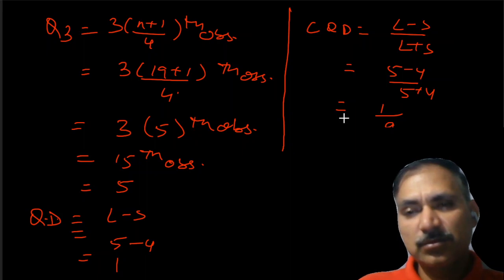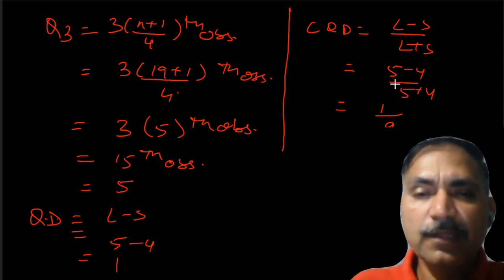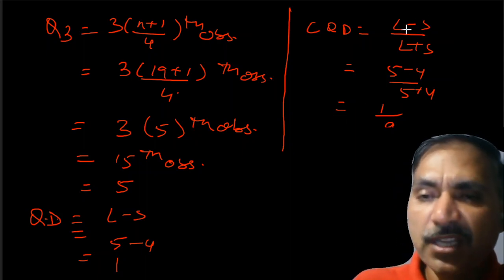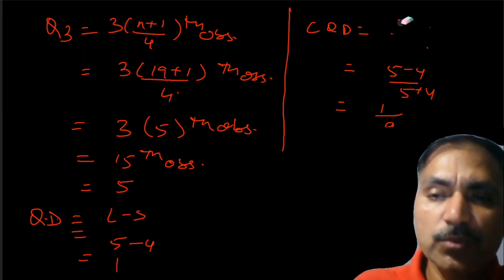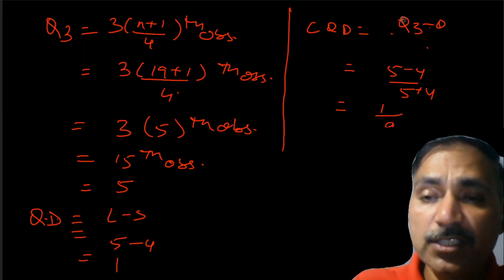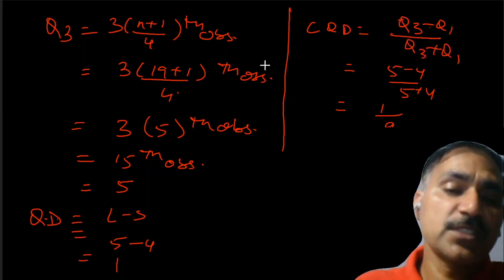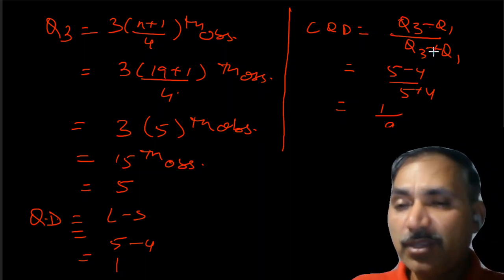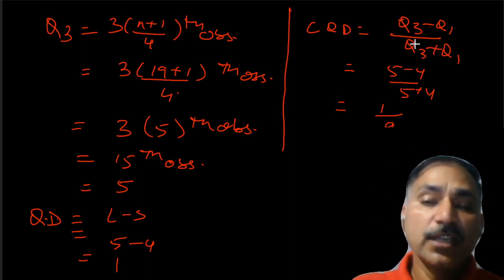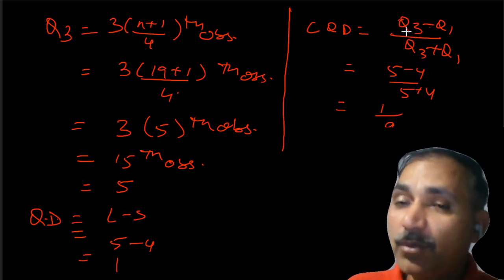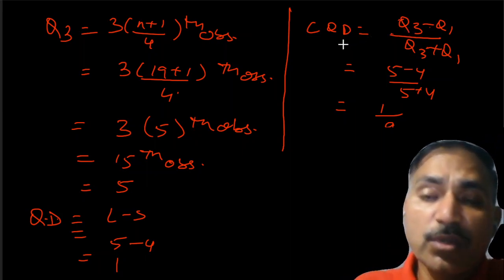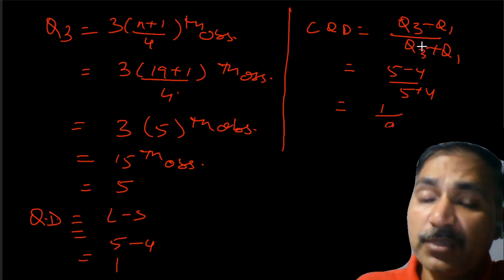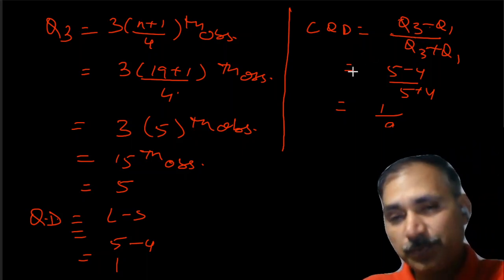Here, by mistake, I had written L and S. It is not L and S. It is Q3 minus Q1 divided by Q3 plus Q1. The values which were there, I have taken those only. There was a correction in the formula. By mistake I had written the formula for the coefficient of range. It is not the coefficient of range. It is the coefficient of quartile deviation.